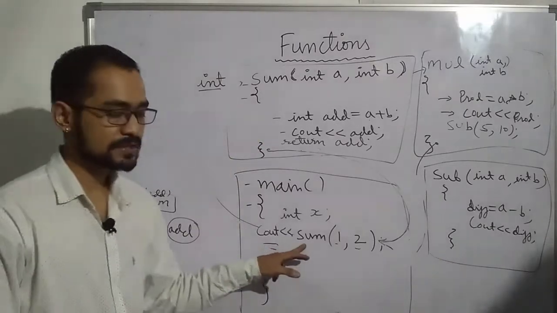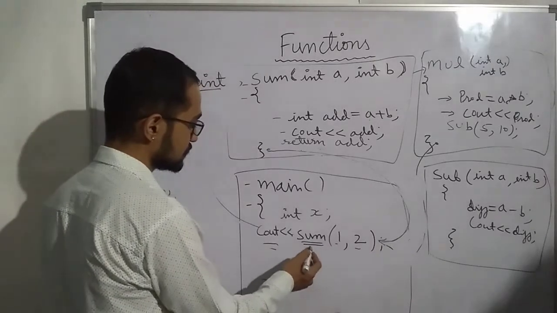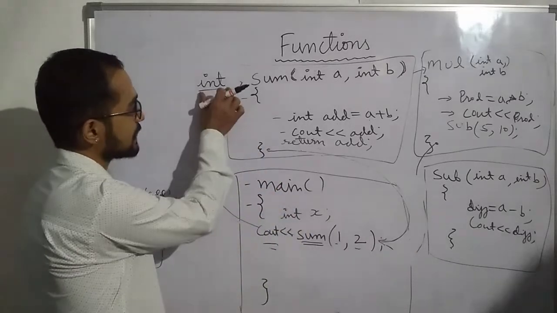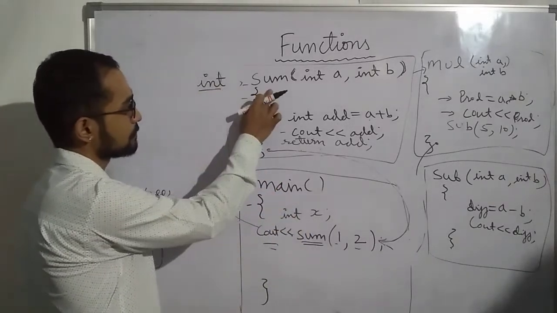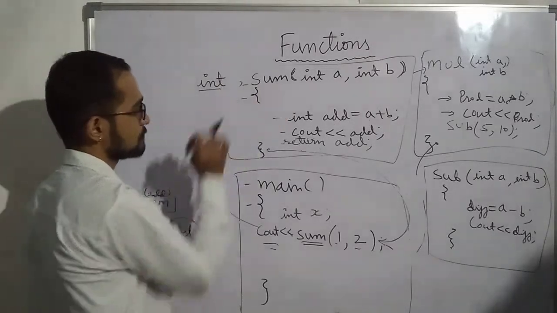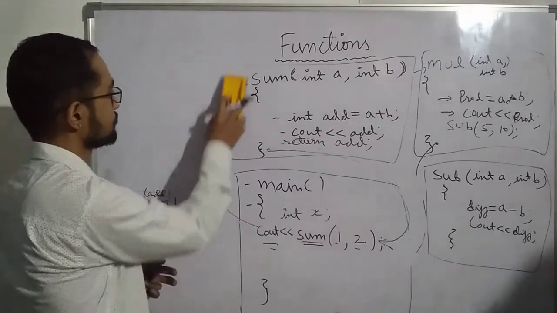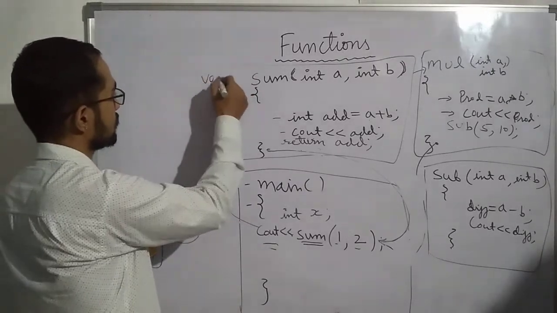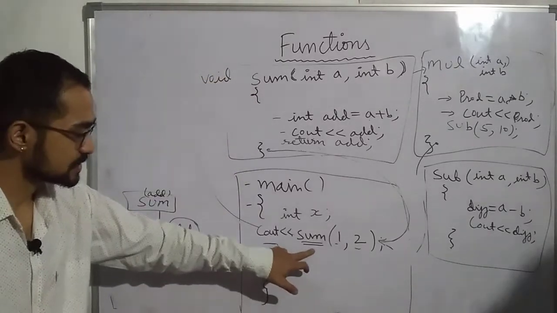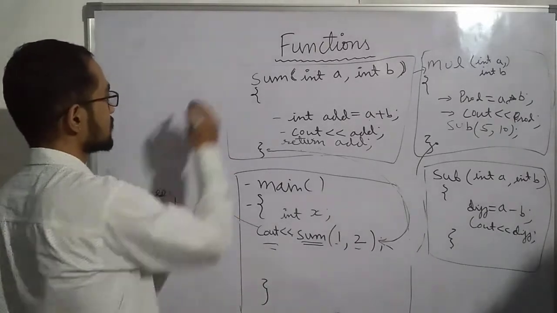Now when calling this function, you don't have to write int. You simply have to write the name of the function. Whether it is returning any value or not, you don't have to write int. But when writing this function, you have to write int sum, or whatever is the return type of sum. For example, char sum, float sum, like this. If it is not returning any value, then you can write void sum. So here, whatever value is returned by sum will be given to cout, and cout will print it.